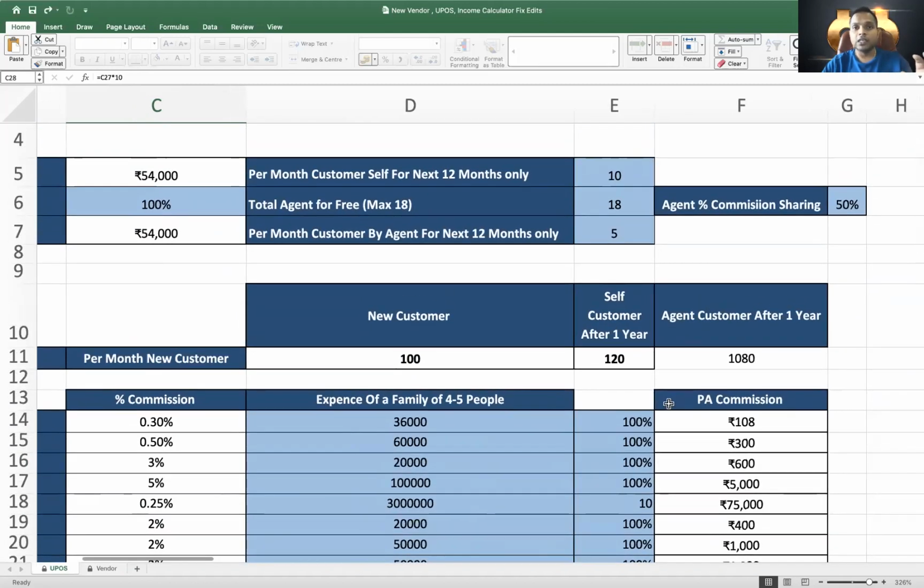Please practice this. And I don't want that next time when we do any meeting, you tell us that you have not practiced this calculator. Thank you very much.